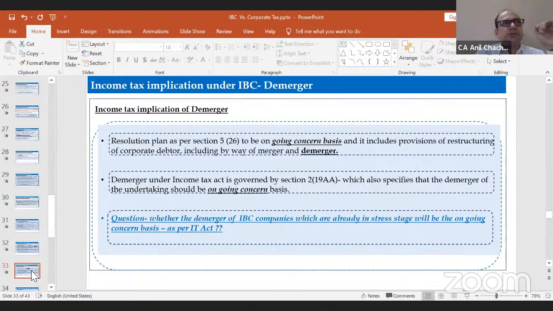So now the question is, if there's a demerger under the IBC, whether the going concern definition will be accepted by the income tax department, whether the demerger under the IBC will be tax neutral as per the Income Tax Act, section 2(19AA). That's a very big question, right? There's no clarity on how this going concern will play a role in the demerger part. That's a very tricky question that we need to research, because there is no clarity on that part.